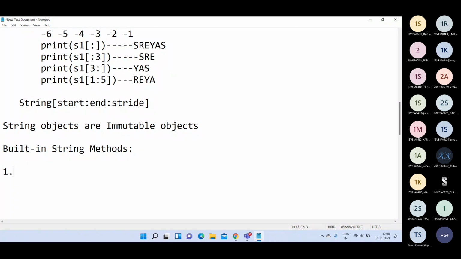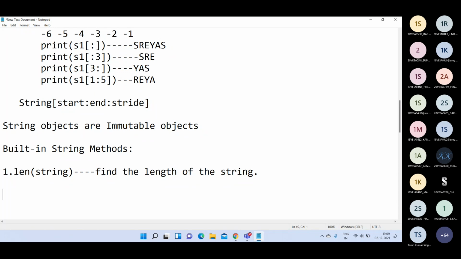The first method, which is very familiar to you, is len. That function will take a string as the parameter. Its purpose is to find the length of the string. Length is nothing but how many characters we have inside the string. So the len function will give the length of the string.